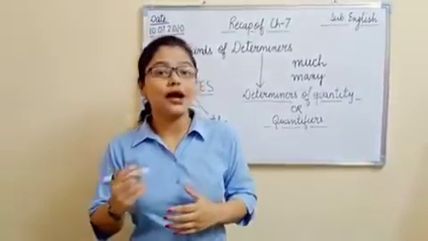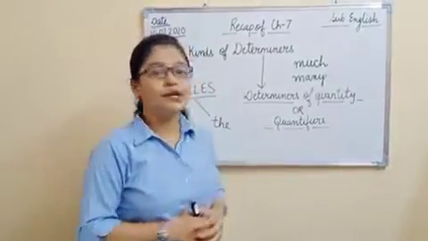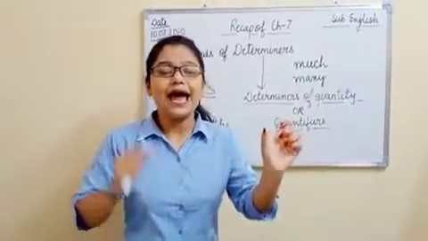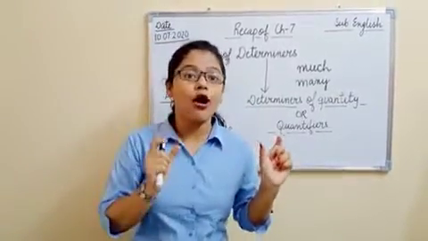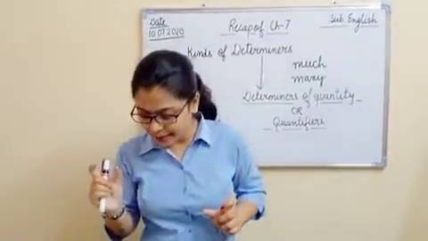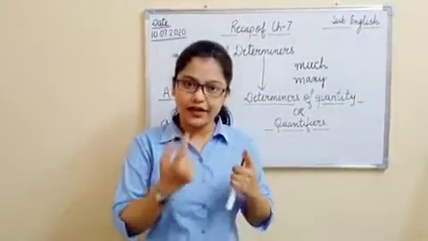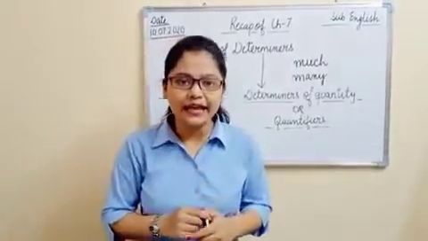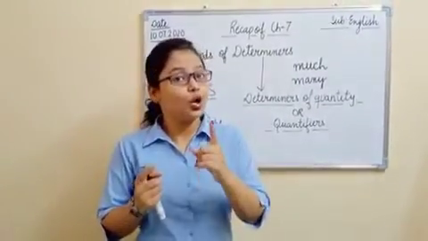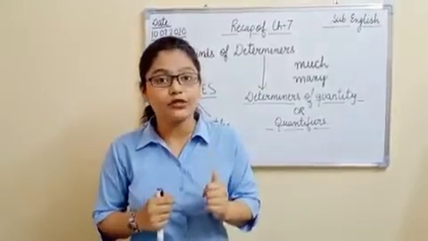And if we talk about any and some, these are the next type of determiners of quantity, any and some. Any is used with negative sentences or questions, and some is a positive form of a few. I will give you one example of any. If I say, do you have any books? So I am raising a question, and I can give you the example of some also.